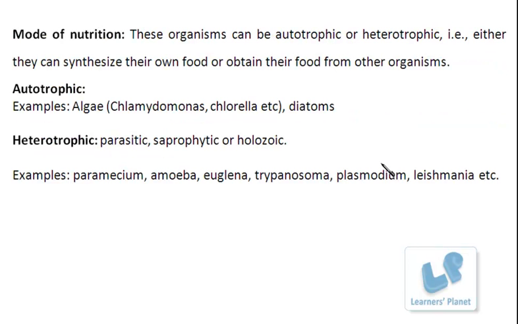Next is the mode of nutrition. As I already said, these organisms can be autotrophic or they can be heterotrophic. Again, I don't think there is a need to explain autotrophic or heterotrophic. Autotrophic means those which are able to synthesize their own food. Heterotrophic, which are obtaining their food from some other sources. They are not synthesizing it themselves, right?